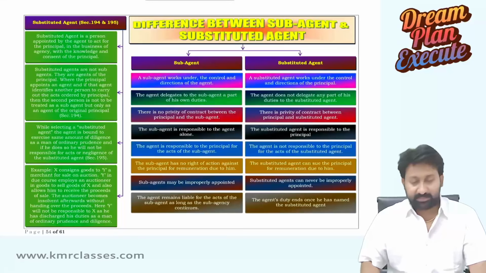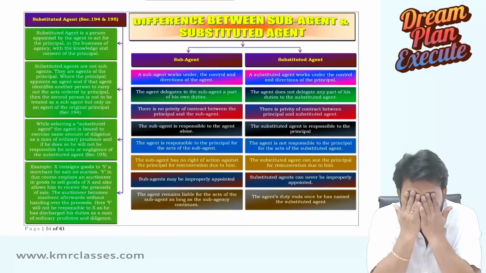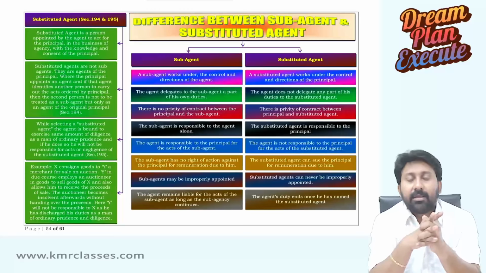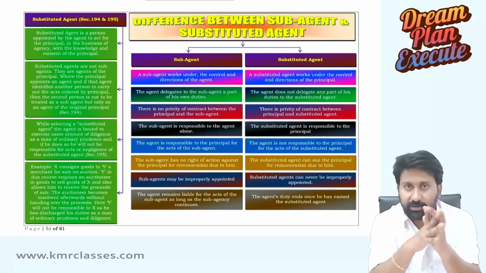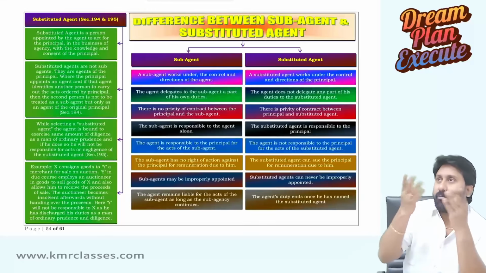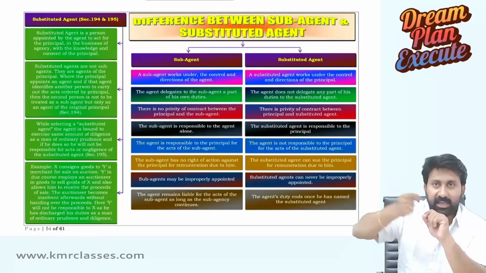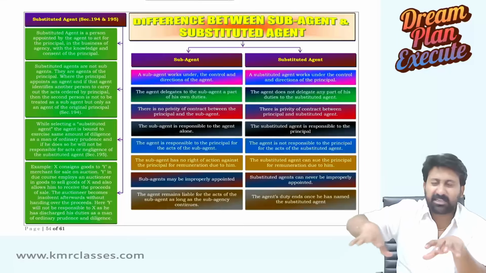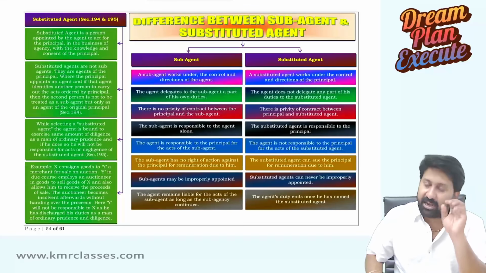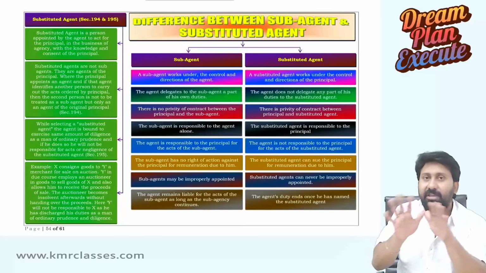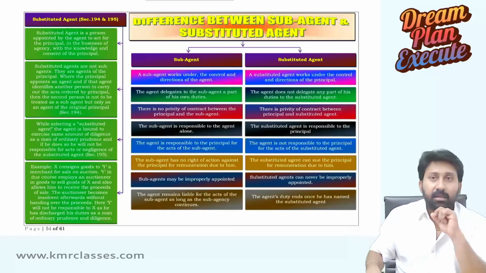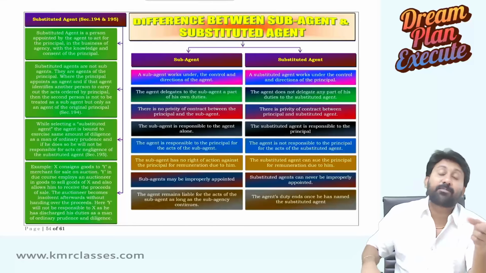For example, sir, see, A wanted to sell his house property in an auction. So A wanted to sell his house in an auction. Okay. He kept Mr. B as an agent. What will B do? B will go to so many people, tell them about the house, take their auction bidding documents, conduct a bidding process, everything B will take care of. He is an agent to A. If B does something, A is liable for that act. Like that, both have an arrangement. But the auction is to be conducted by an auctioneer. The auctioneer should be an advocate having experience in auction.